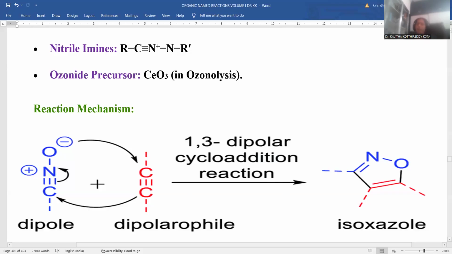Ultimately, here we notice a nitrogen and oxygen containing 5-member ring, which is obviously denoted as an isoxazole. Isoxazole synthesis is accomplished by this 1,3-dipolar cycloaddition of this nitrile oxide with the acetylenic bond.